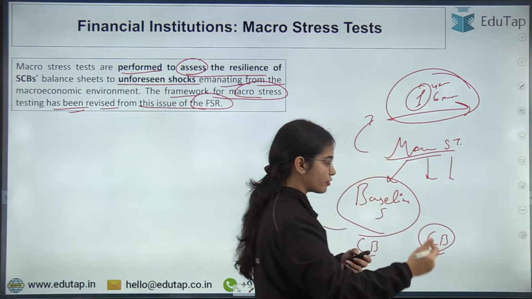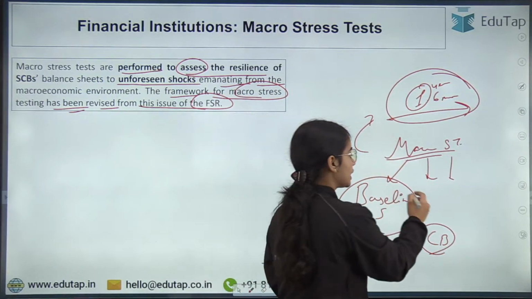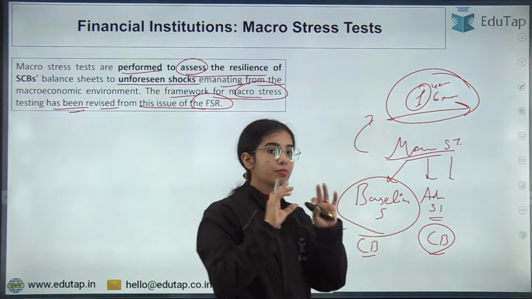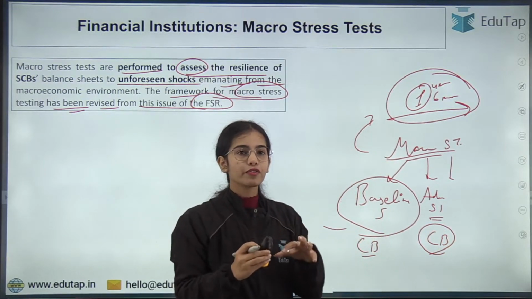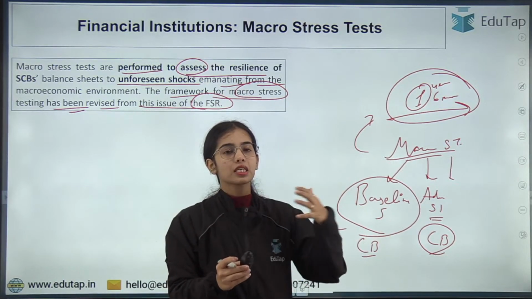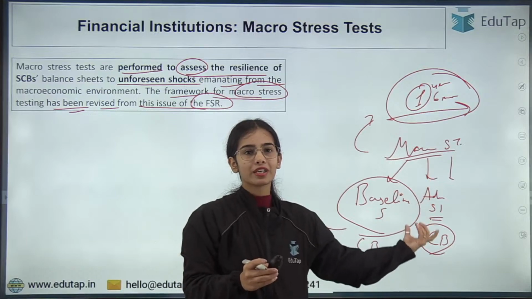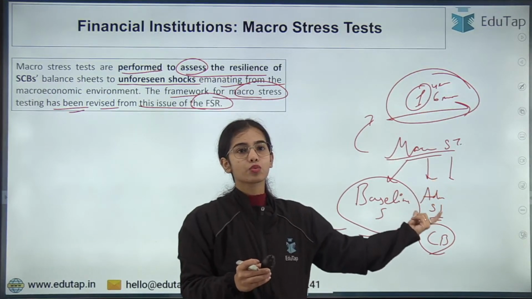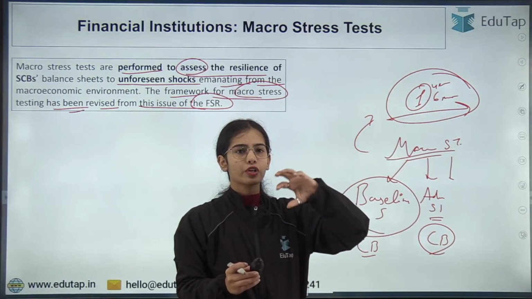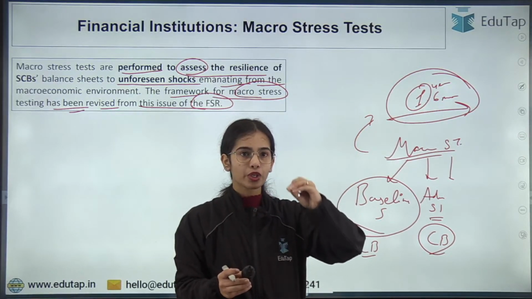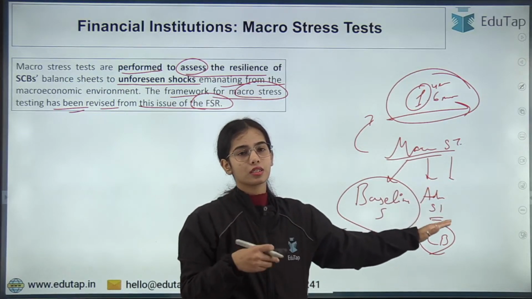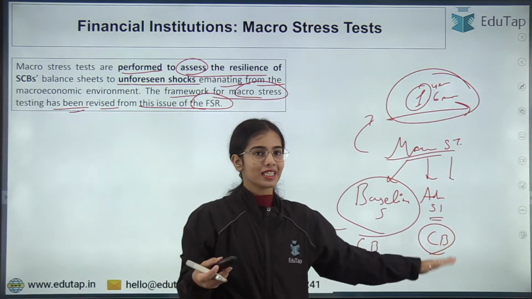How many capital buffers will the banks have if there is adverse scenario 1? That is, there are some conditions that are taken, that if there are geopolitical conditions or some problem that comes. Adverse scenario 1 is taken, that if there is volatility coming in the financial market at the global level, or if there is a problem at the macroeconomic level at the global level, how much adverse effect they will create on the capital buffers.